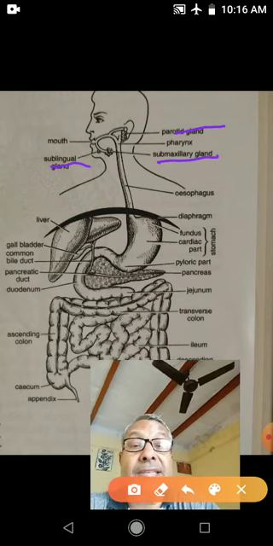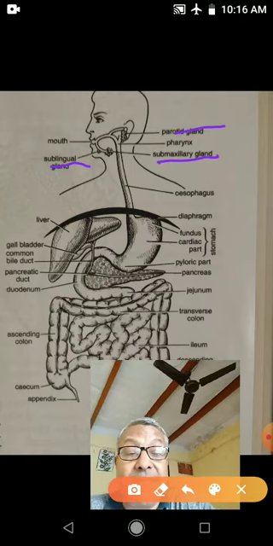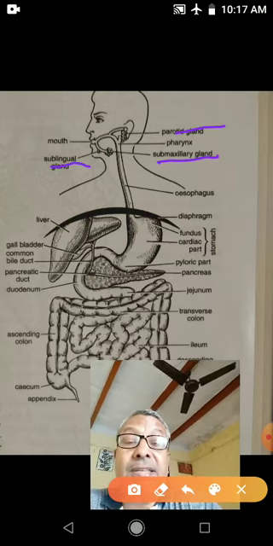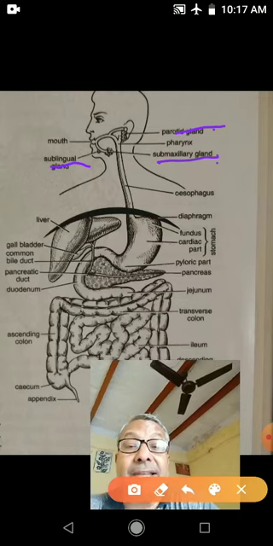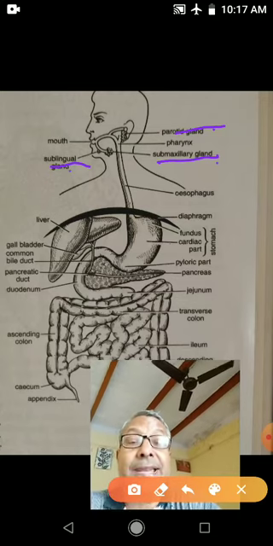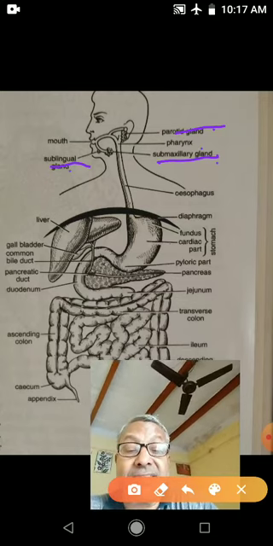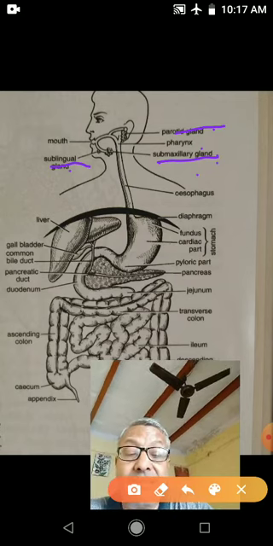So these are the three pairs of salivary glands in the mouth cavity. The secretion of these glands is saliva.